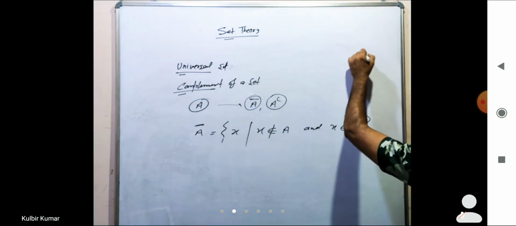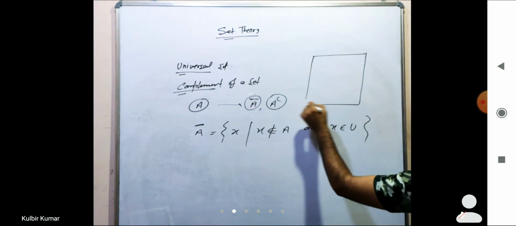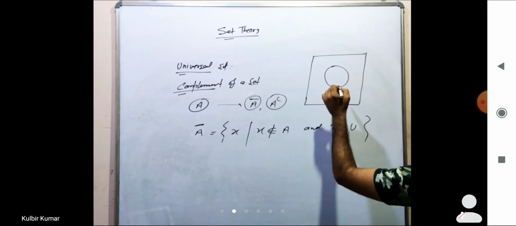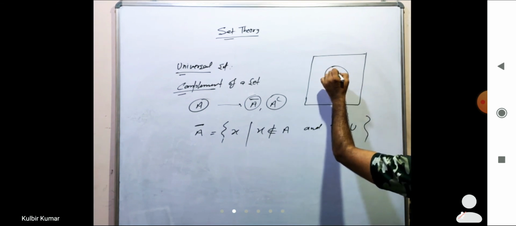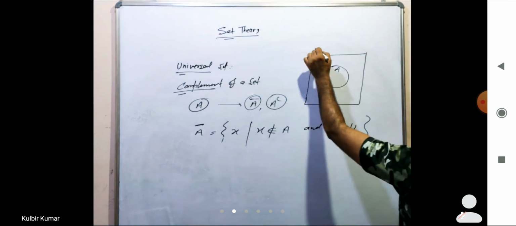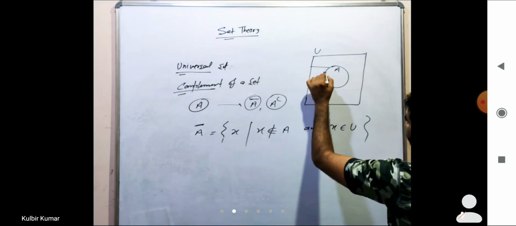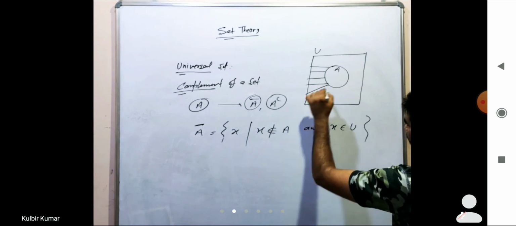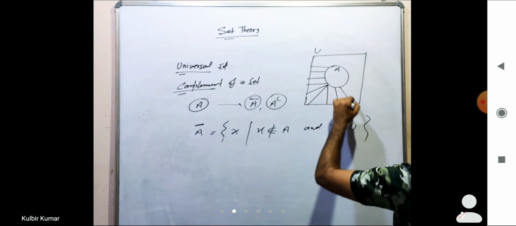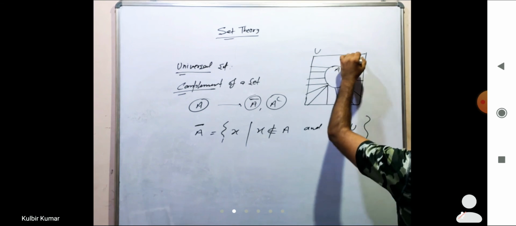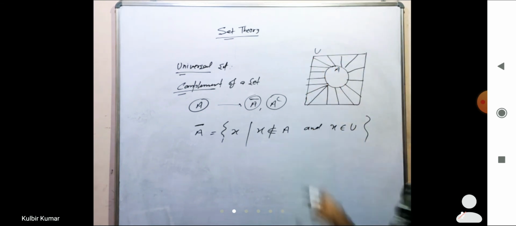इसका मतलब क्या हुआ? If we understand diagrammatically, this is set A, and this is the universal set. Complement of A means the area that is other than A. So other than A क्या रहेगा? This area. Right? So this is the complement of A.